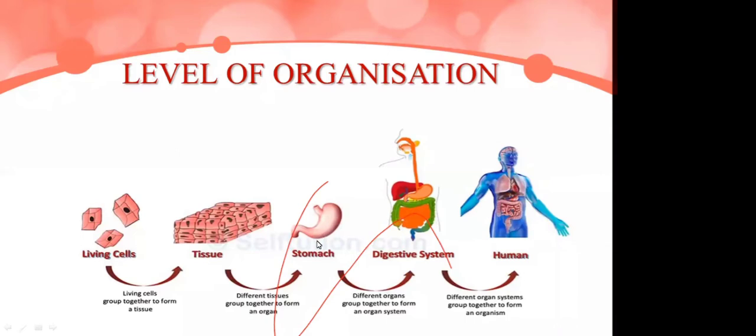Then organs of different origin working coordinatedly and performing different functions are called organ systems, and all the systems united together make the whole human being. So cells form tissue, tissues form organ, organs form organ system, and then the whole human.